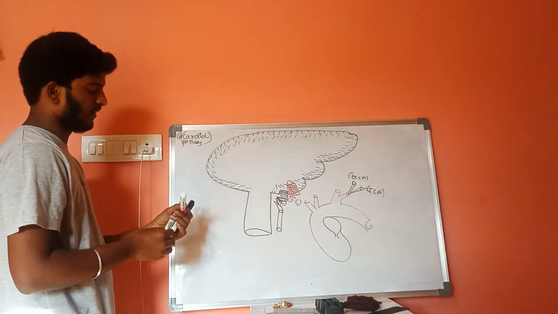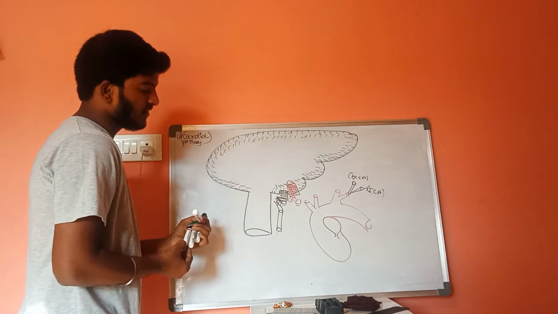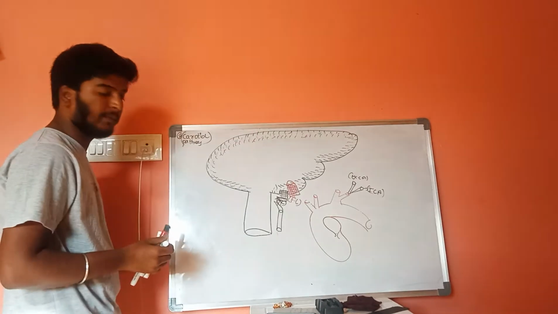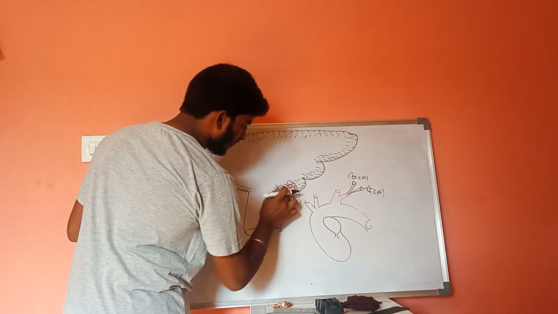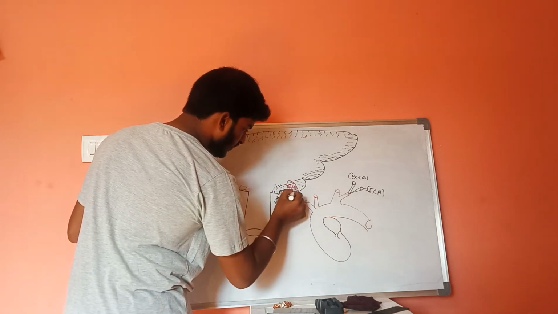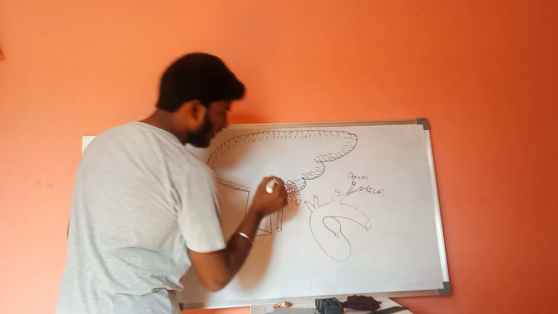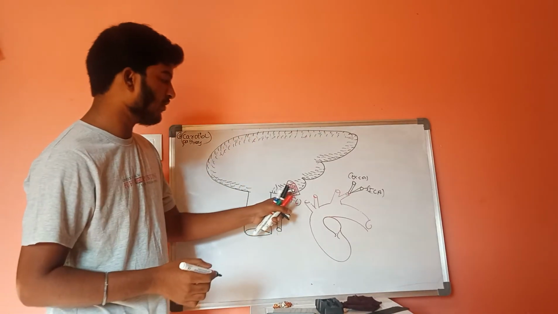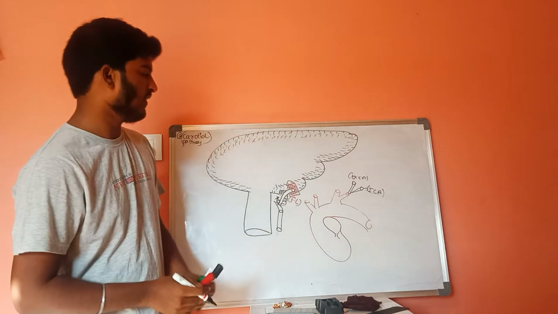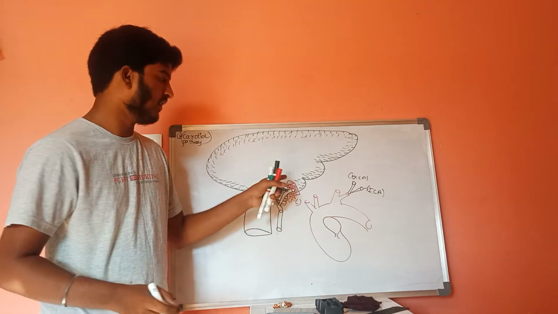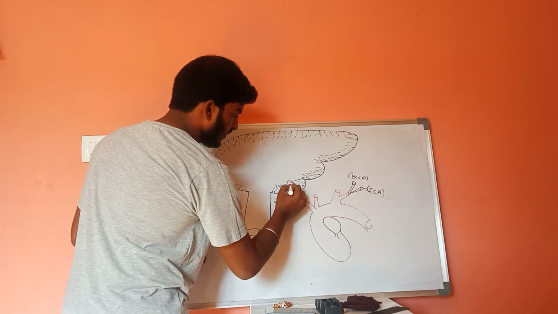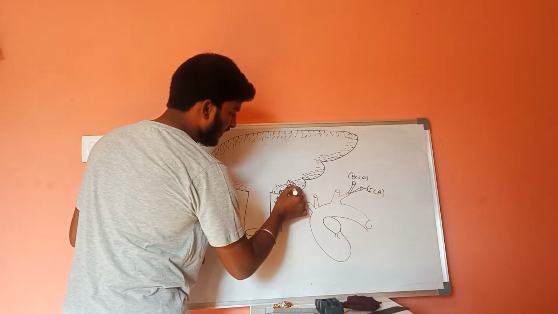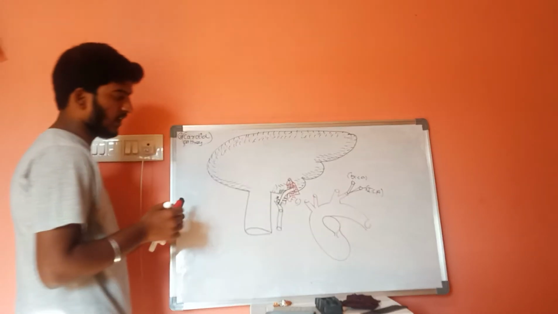Now this carotid artery will enter into this foramen lacerum. This foramen lacerum has opening for the inner side. Now this carotid artery will enter into the inner side.